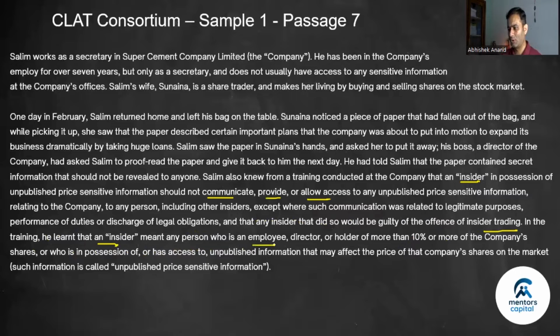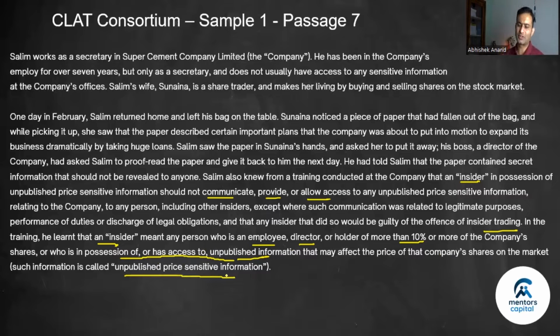Okay. In the training, he learned that an insider meant, okay, now this one defines who an insider would be: any person who is an employee, director, holder of 10% or more of the company shares, or who is in possession of or has access to unpublished information. So basically this part covers everyone. If you have unpublished information, you would be considered an insider. That may affect the price of the company's share on the market. Okay, such information is called unpublished price sensitive information.